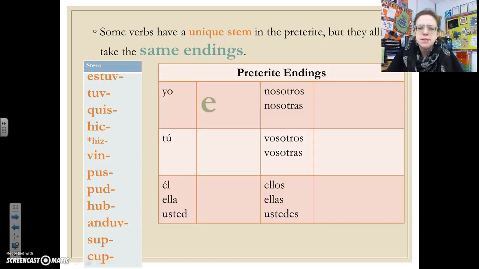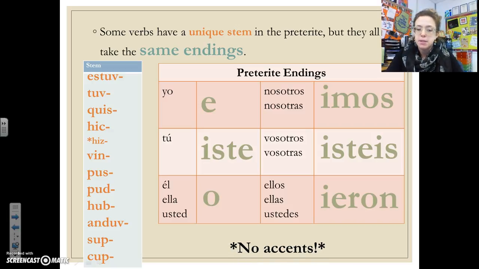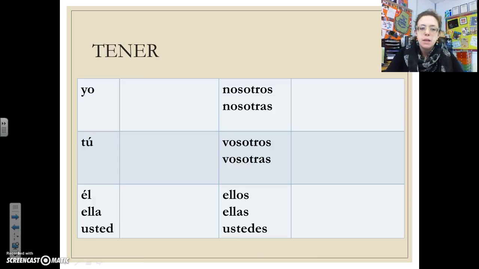For the yo form, it's e, then tú is iste, él, ella, usted is o, nosotros is imos, vosotros is isteis, and ellos, ellas, ustedes is ieron. So it's kind of a mix between the AR endings and the ER, IR endings. Okay, but there are no accents on these at all. Zero accent marks. Okay? All right, so let's take a look at tener.